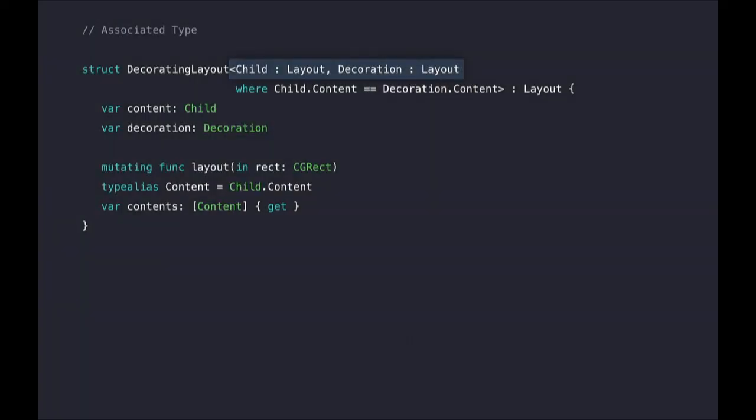We can change our struct to have two different generic type parameters, one for each of its children. Then we can also add a generic constraint to require that those two types have the same kind of content. And this lets us express the exact restrictions that we want. Our children's contents must be the same type.